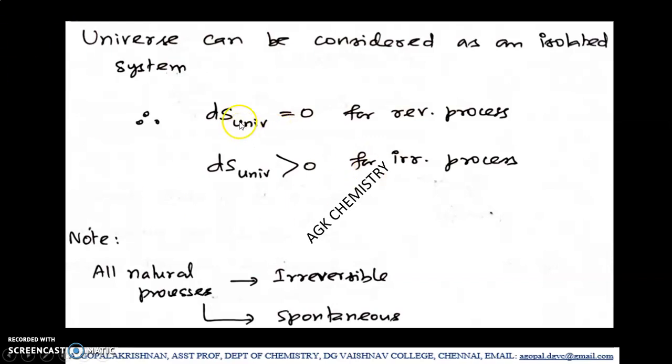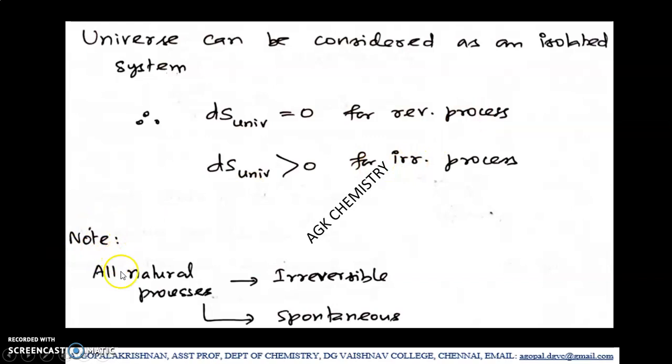Therefore change in entropy of the universe should be equal to 0 for a reversible process, because the universe is considered as an isolated system, and change in entropy of the universe should be greater than 0 for an irreversible process. So this conclusion we have arrived at from the idea that the universe is an isolated system.